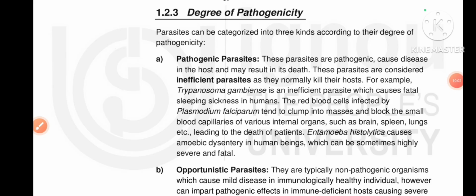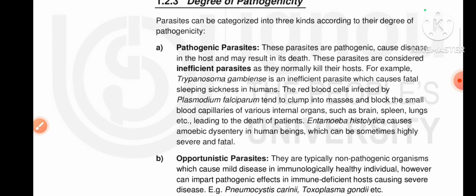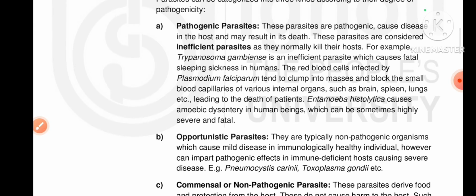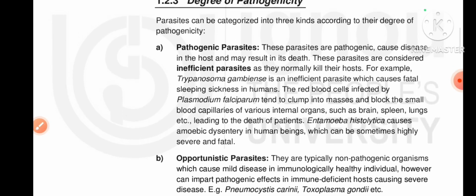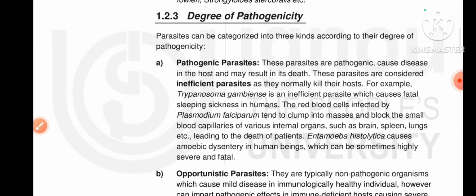Then we can see the degree of pathogenicity caused by parasites. Some parasites can cause disease and some may not cause disease.